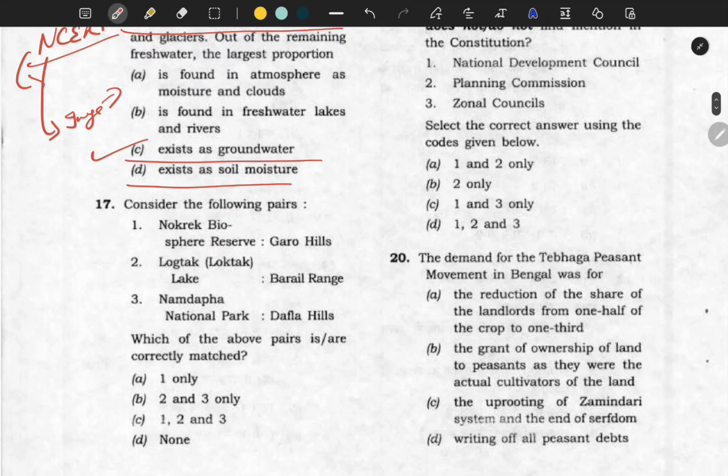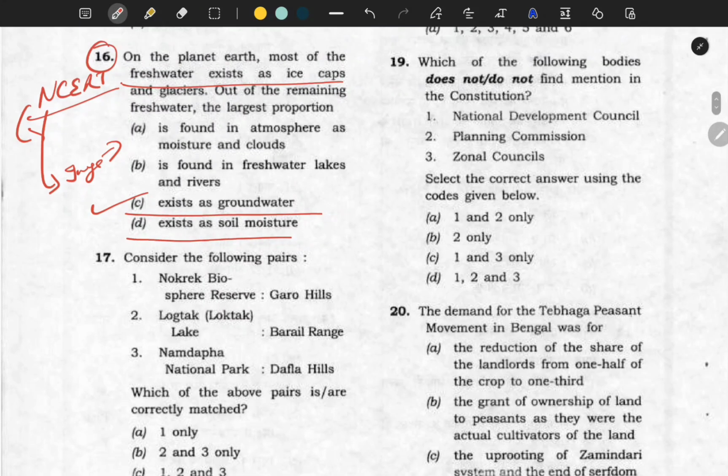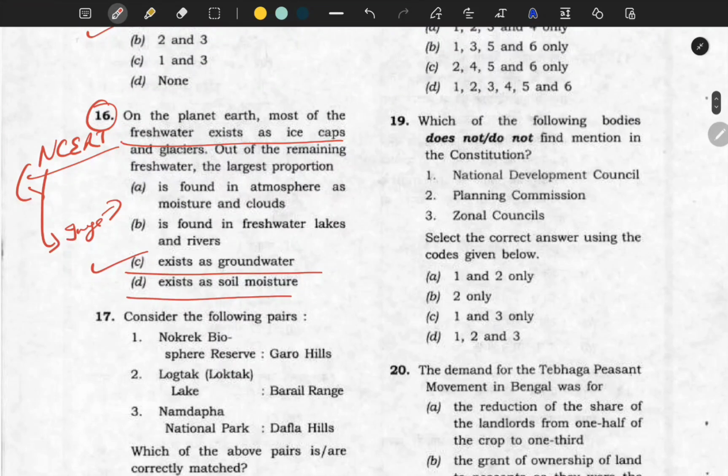So answer would be C, exist as a groundwater. This is an NCERT based question. So this question also can be doable if you have read the NCERT well.